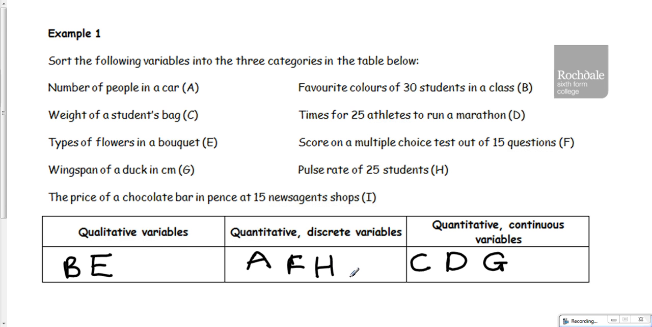And the last one, the price of a chocolate bar in pence in 15 newsagents. Well, unless you're as old as me and you can remember half pence, and in the olden days even smaller fractions than that, we know that that's discrete. It's going to have to be a whole number of pence, and so that would go into this category.